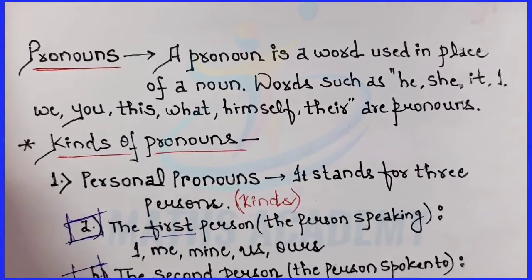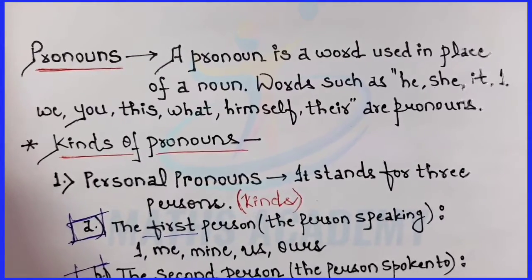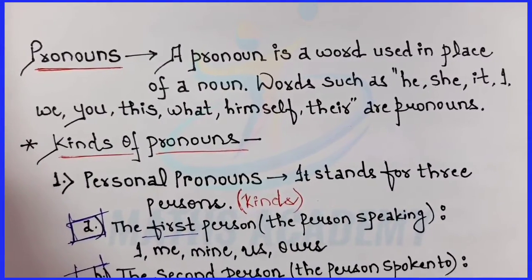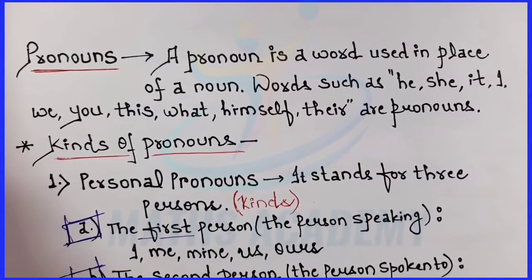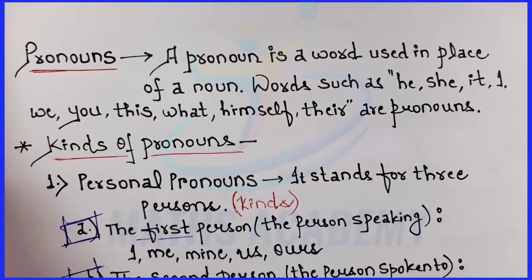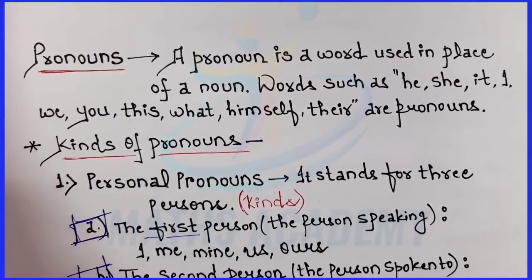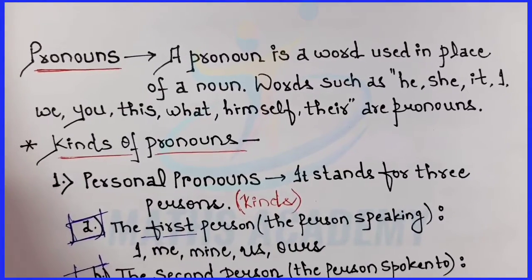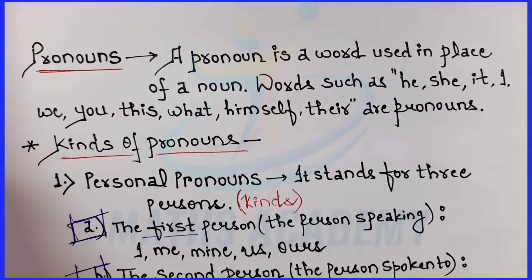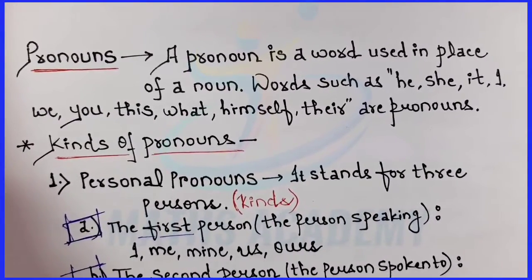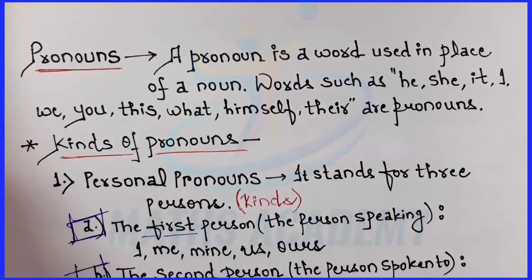Today we are going to cover the topic of pronouns. A pronoun is a word used in place of a noun. We have got various words such as he, she, it, I, we, you, this, what, himself, there. These are the different kinds of pronouns. So we are going to cover the kinds of pronouns one by one. Be with me till the last so that you can have a clear idea of the various kinds of pronouns.